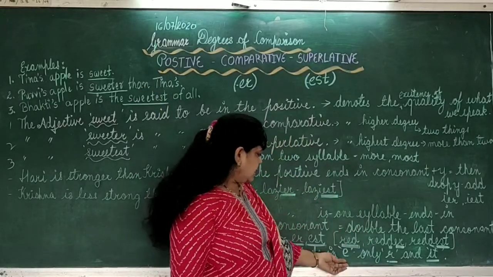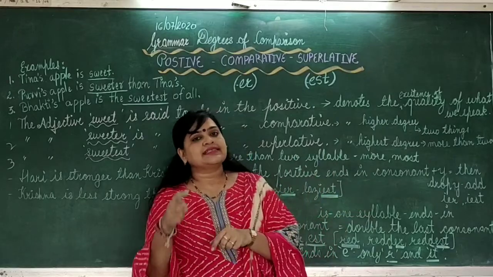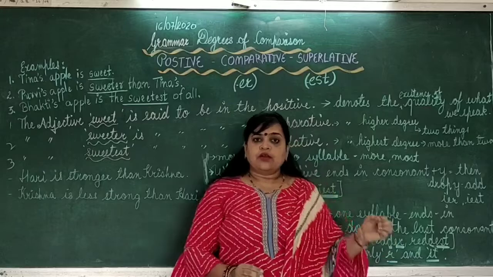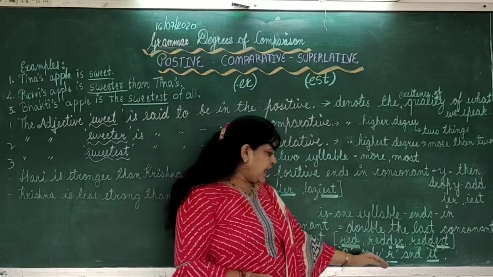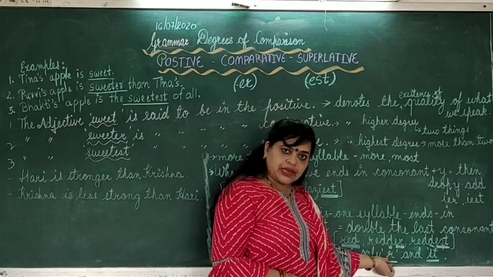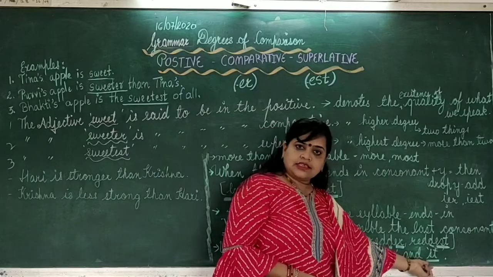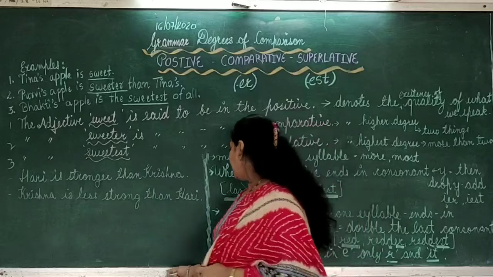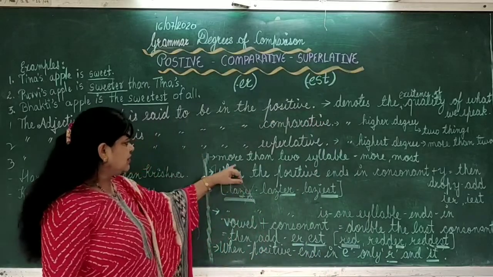But when the word already has E in the end, any word which has E in the end, then we will only need to add R for comparative degree and ST for superlative degree. Clear, children? Now, let's see one more point here.